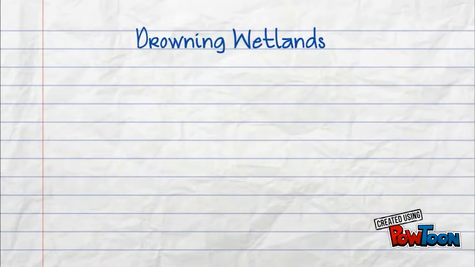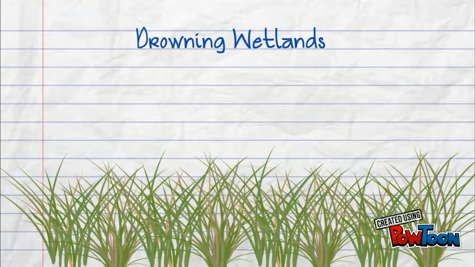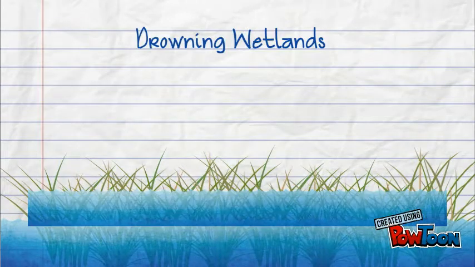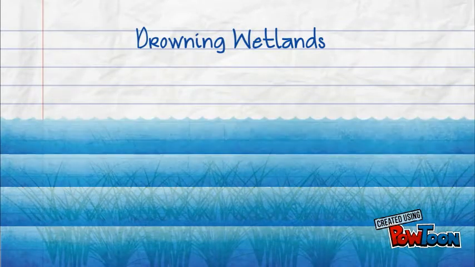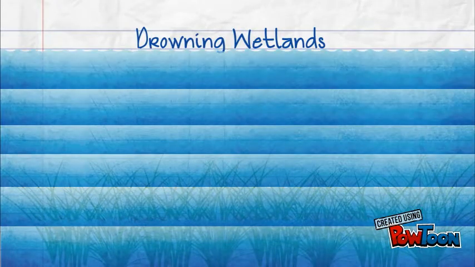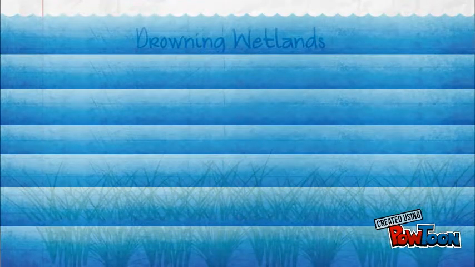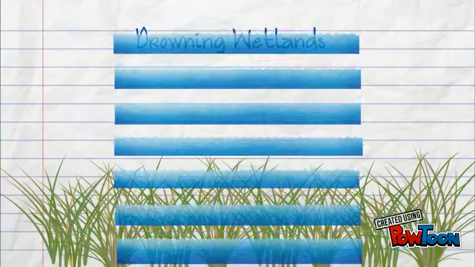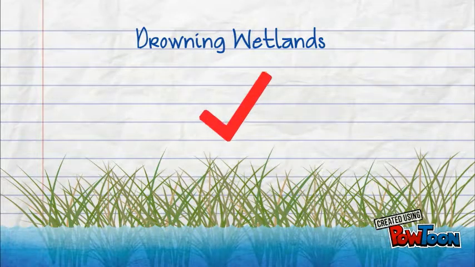Drowning wetlands. Rising sea levels, partly the result of heat absorbed by the oceans, are also drowning wetlands. Wetlands normally grow vertically fast enough to keep up with sea level rise, but recently the sea has been rising too fast for the wetlands to keep their blades above water. Coral reefs and seagrass meadows are also in danger of drowning since they can only photosynthesize in relatively shallow water.